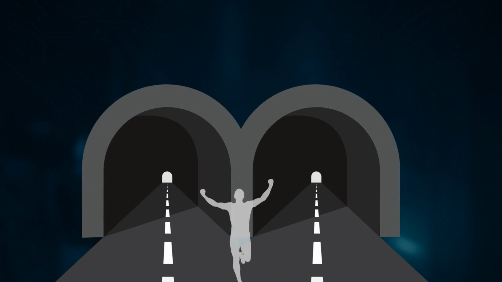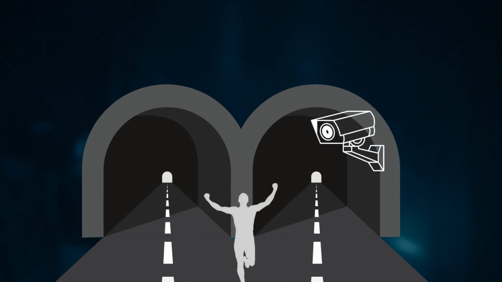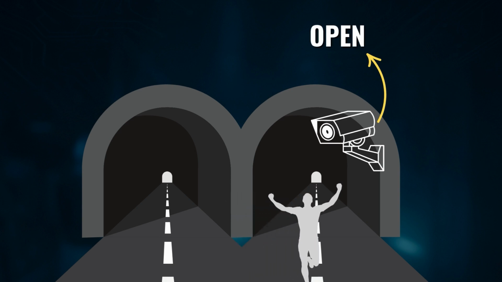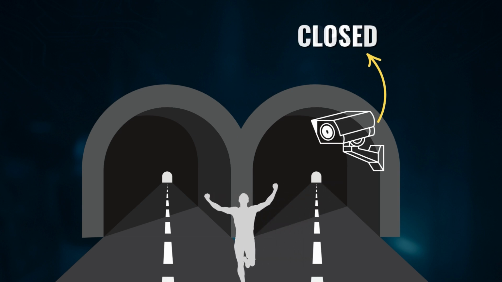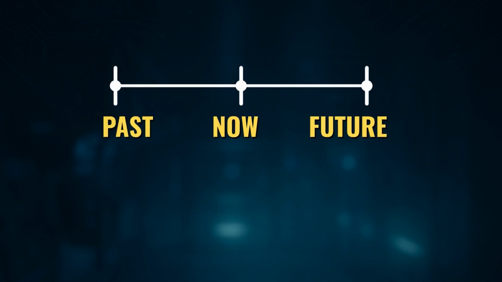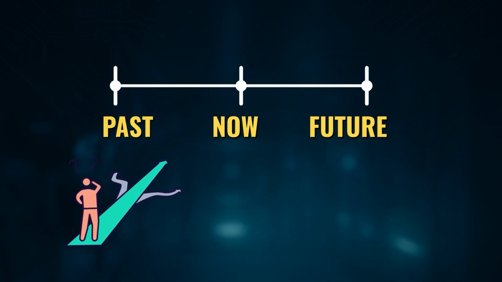It might be a bit hard to grasp, but let me explain it with a concrete example from everyday life. Let's say a friend of yours enters one of 2 doors to a tunnel, but they're moving so fast that you can't see which door they went through. So, you decide to install a camera in the tunnel. But here's the strange part. If you turn on the camera, your friend acts as if they went through only one door from the very beginning. But if the camera isn't on, it's as if they went through both doors at the same time. So, once you decide what measurement you're going to make, what it does seems to change based on that decision. It's as if a decision made in the future is affecting the past.